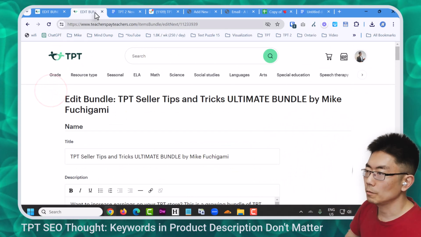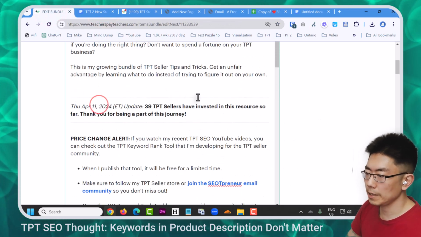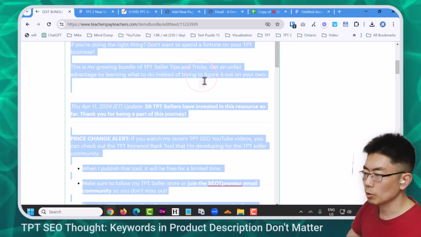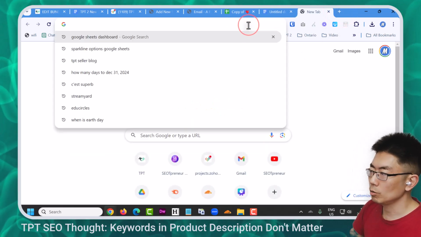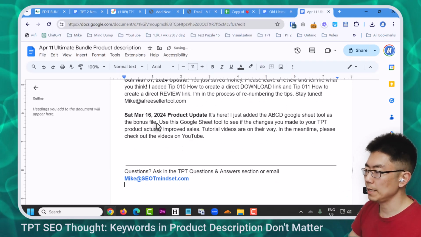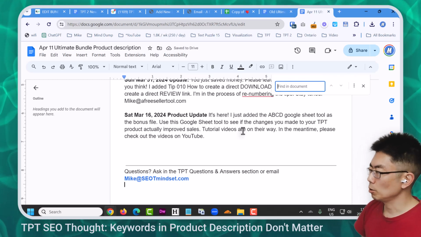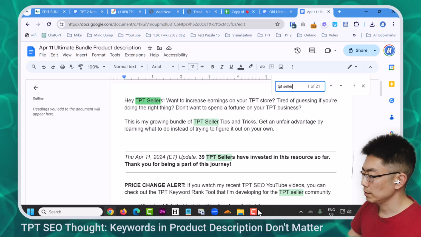Let's close this old version. And here's the one that I'm about to update to. It says Thursday, April 11th. I'm just going to go Control A, Control C to select everything. I'm going to open up a new Google Doc. Docs.new. I'm going to go Control V to paste it in. And if I go Control F, TPT Seller, it shows up 21 times. So let's write that down.